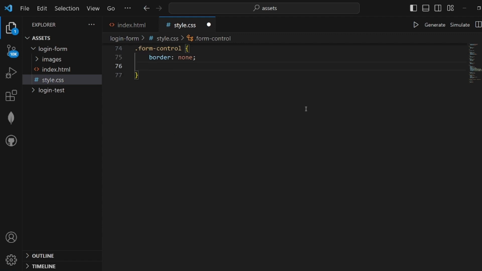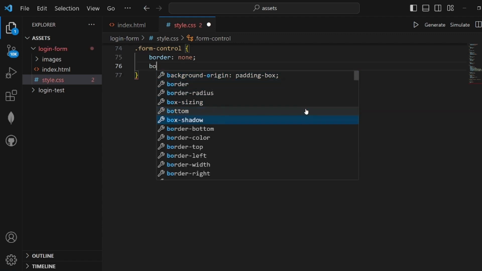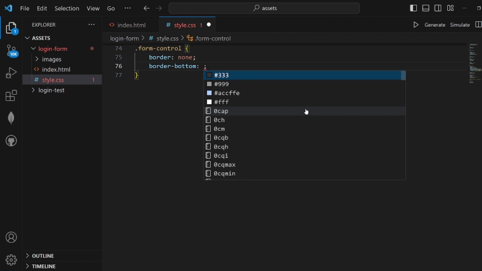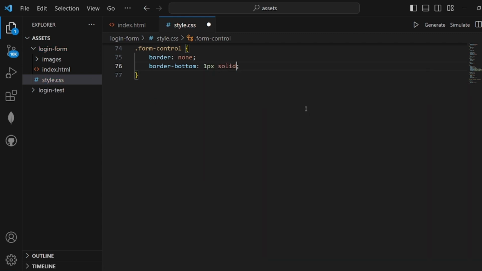Border bottom should be 1 pixel solid, and the color should be something like E6. Okay, set the display to block, and width should be 100%.